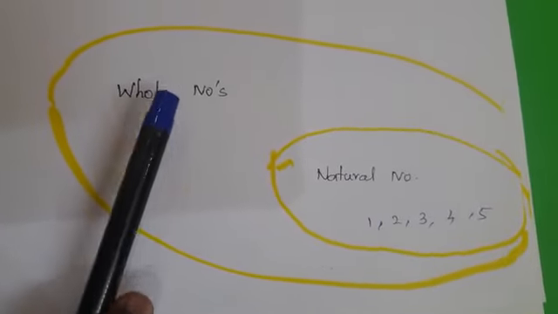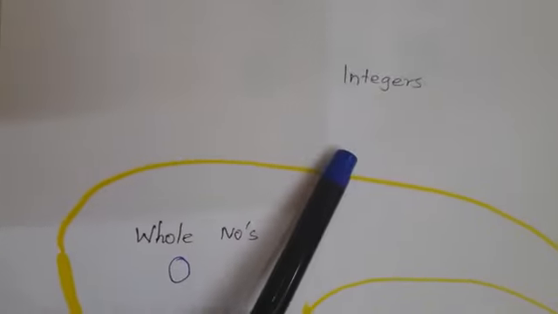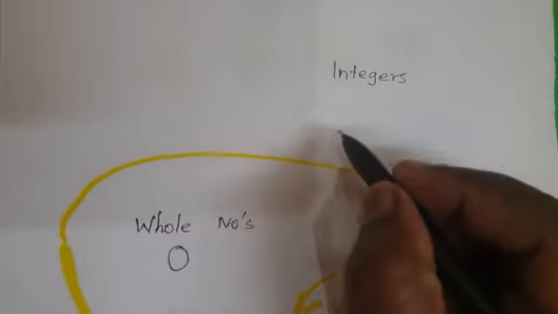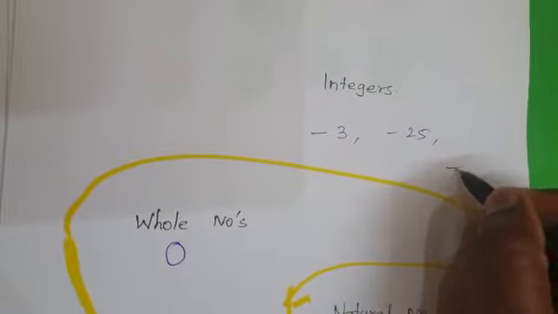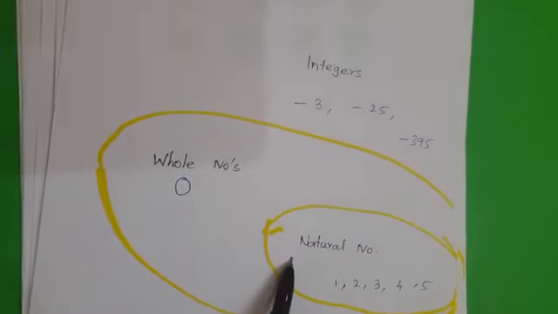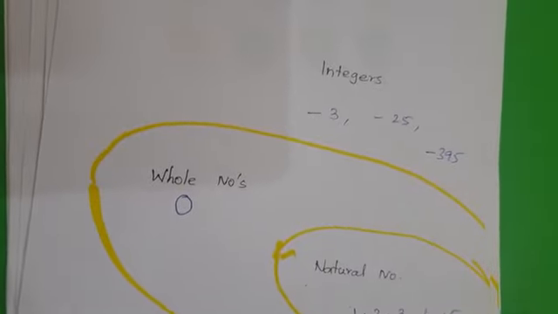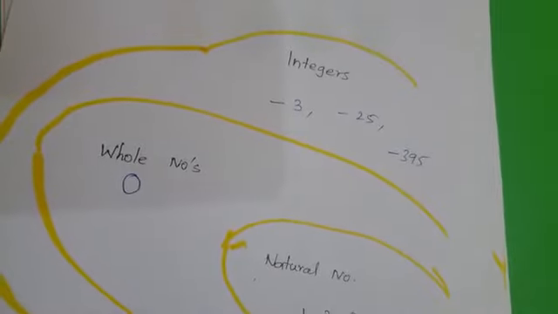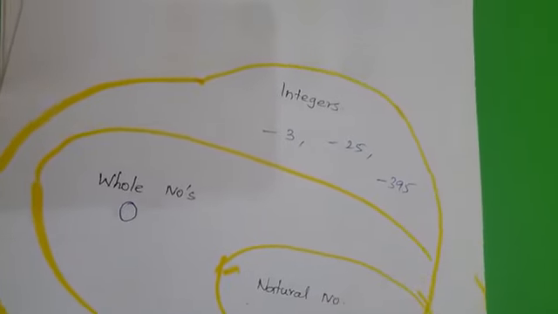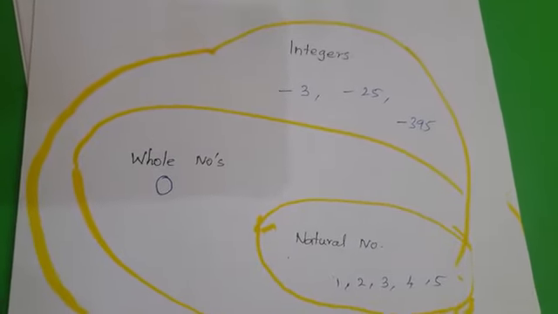And one more pattern of number: the positive natural numbers along with the negative natural numbers and 0. For example, minus 3, minus 25, minus 395. You can take any number, no issue. So positive natural numbers, negative natural numbers, and 0 together are called integers. Integers are nothing but whole numbers with negative natural numbers. We can simplify it like this.